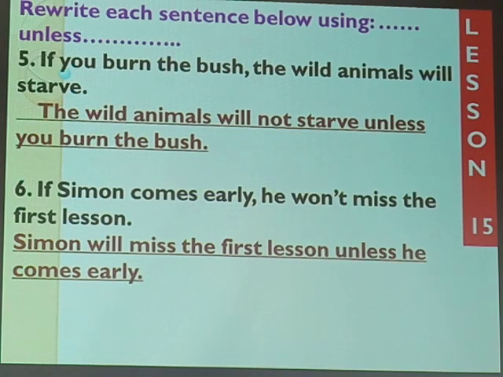The question says, if Simon comes early, he won't miss the first lesson. That has been that. I hope you understood and got it right.